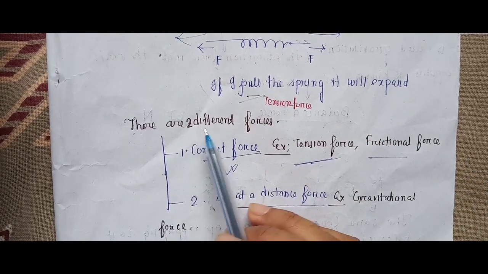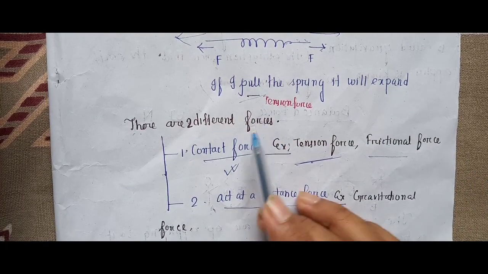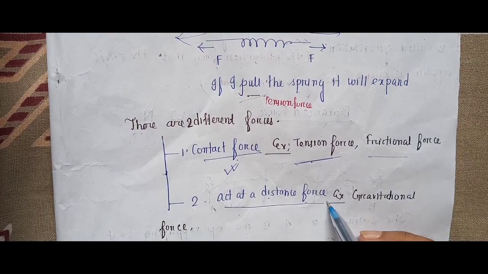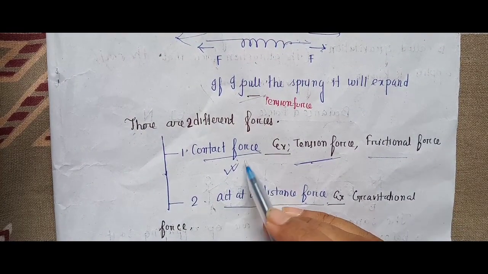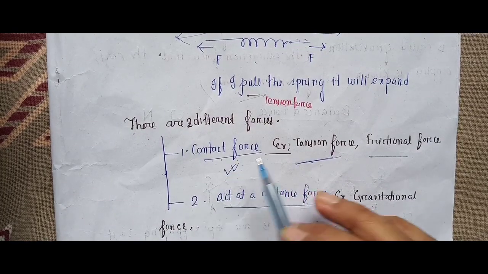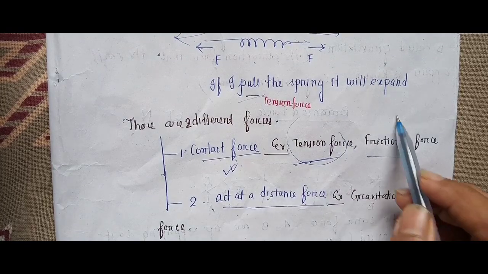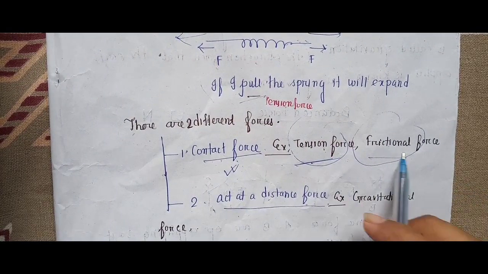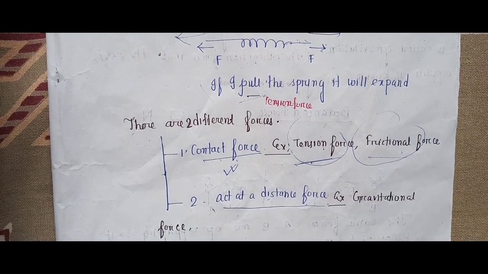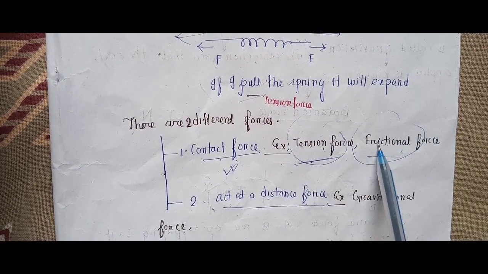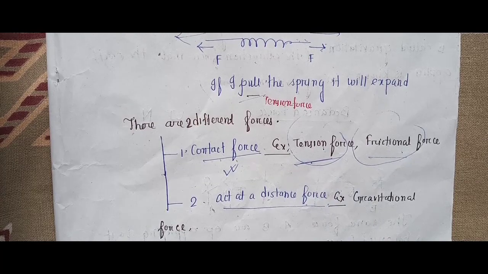Here I am mentioning two different types of force. The first is contact force, and the second is act-at-a-distance force. What do we mean by contact force? Contact force means the tension force, the frictional force, etc. If we want to apply these forces, we have to touch the object. Without touch, these forces cannot be applied.